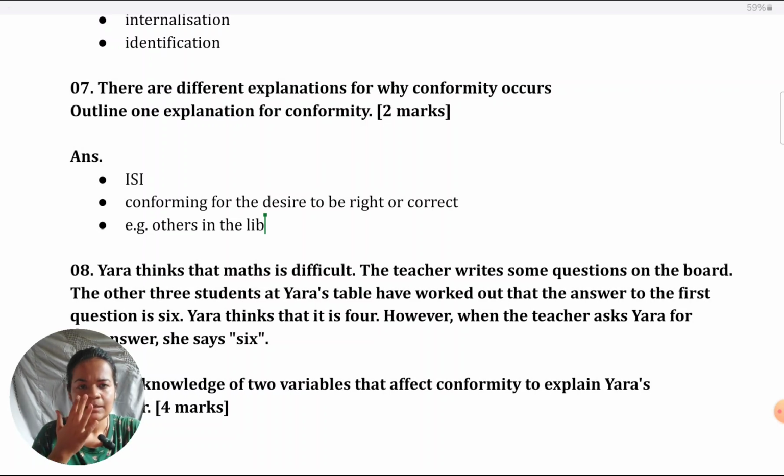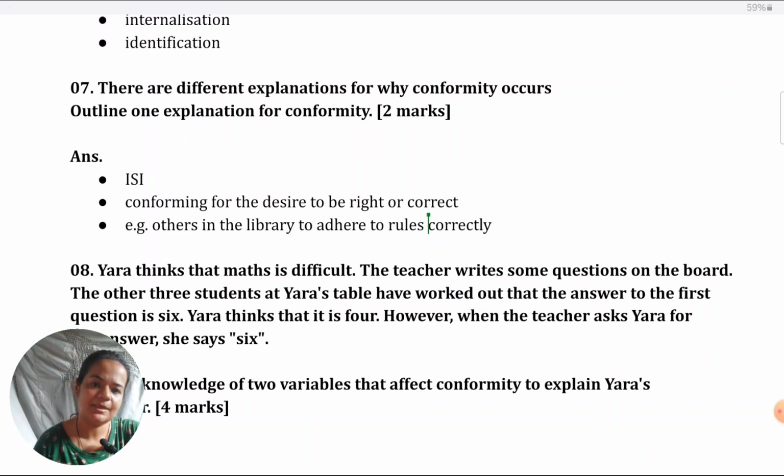When it comes to ISI, why people do it is because of that innate need to always be correct or to do the right things. Humans, just like they have an innate need to live together and to be approved, which makes them feel secure, so a sense of correctness or unambiguity makes them feel secure. But anyways, even if you just give the first 2 points, the name and the definition, you're covered.